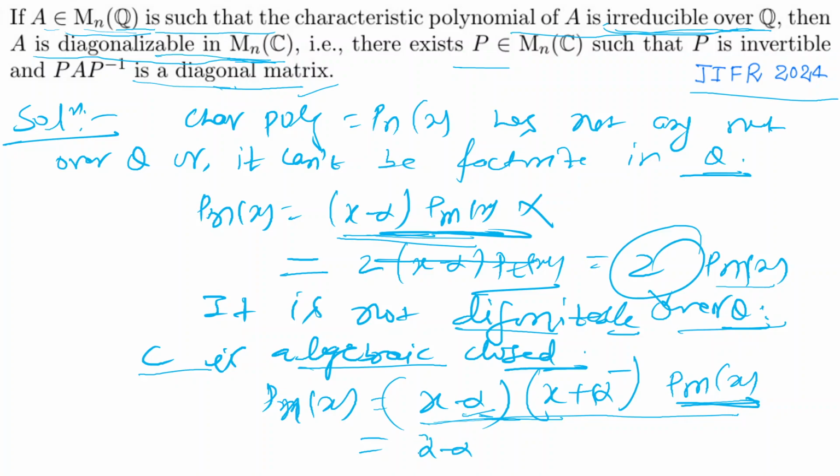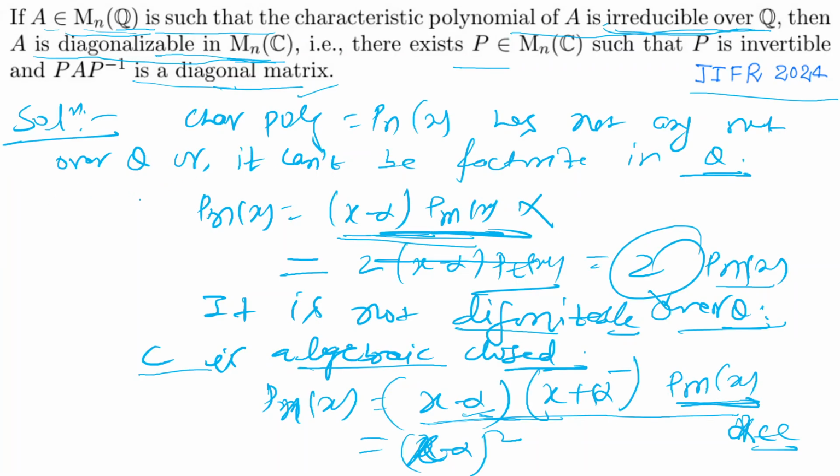It means (x minus alpha) square can be one factor of this given characteristic polynomial, where alpha belongs to C. If alpha is a repeated root of the given characteristic polynomial, then alpha bar is also a repeated root, because complex roots always come in conjugate pairs. Given the polynomial belongs to Q[x], where every coefficient belongs to Q, then in this case complex roots always come in conjugate pairs. That is the fundamental theorem of algebra.